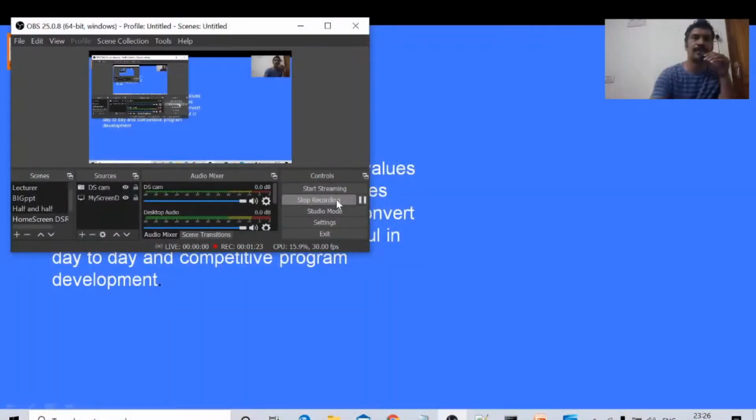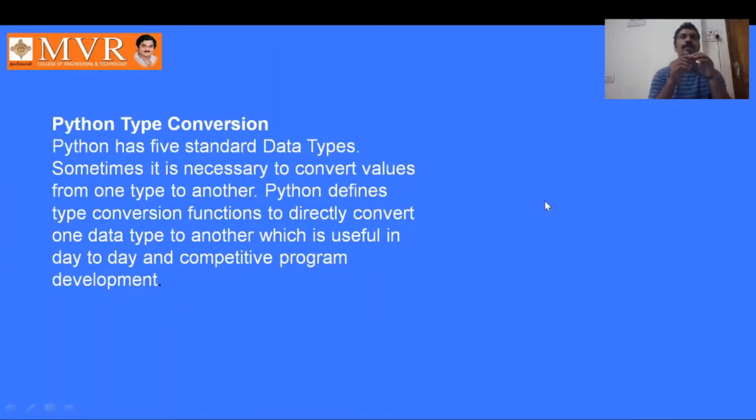It is possible to convert a list to tuple and a tuple to list. We will see how this can be done in this session. Type conversion. The definition for type conversion is this one. Python type conversion. Python has 5 standard data types. Sometimes it is necessary to convert values from one type to another. Python defines type conversion functions to directly convert one data type to another, which is useful in day-to-day and competitive program development. This is the introduction.